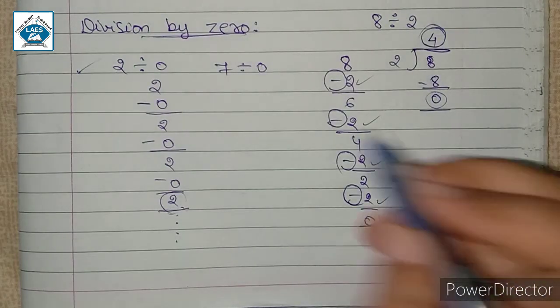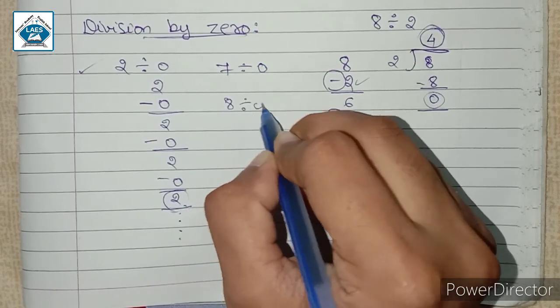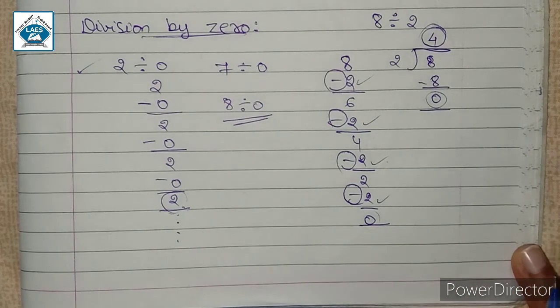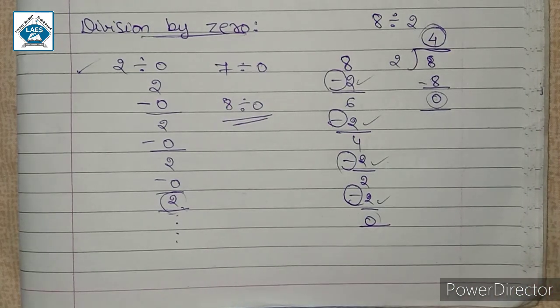You can check for any whole number. 7 divided by 0 or 8 divided by 0, any number you divide by 0, the answer will be not defined. So division by 0 is not defined.